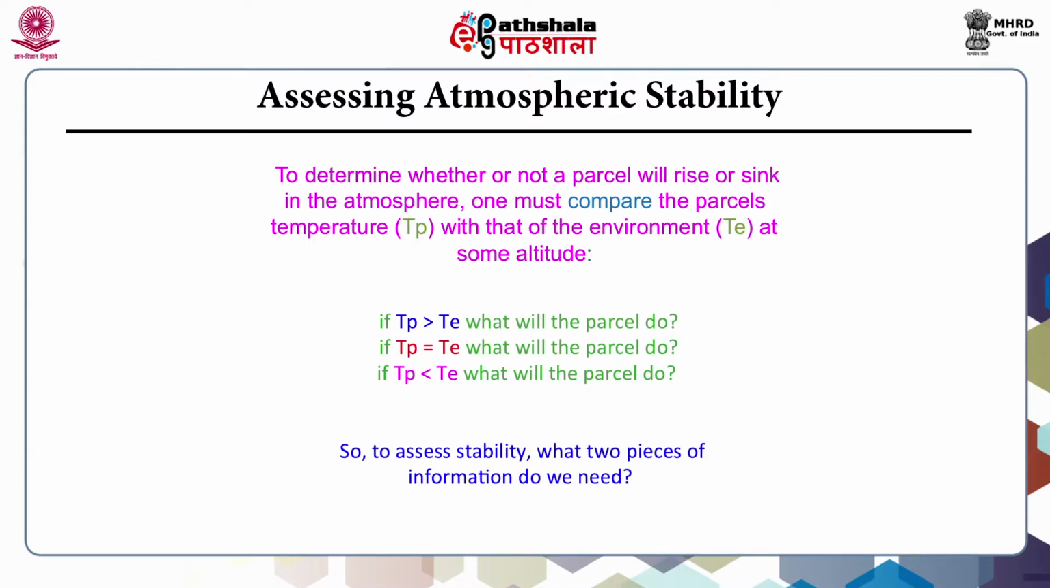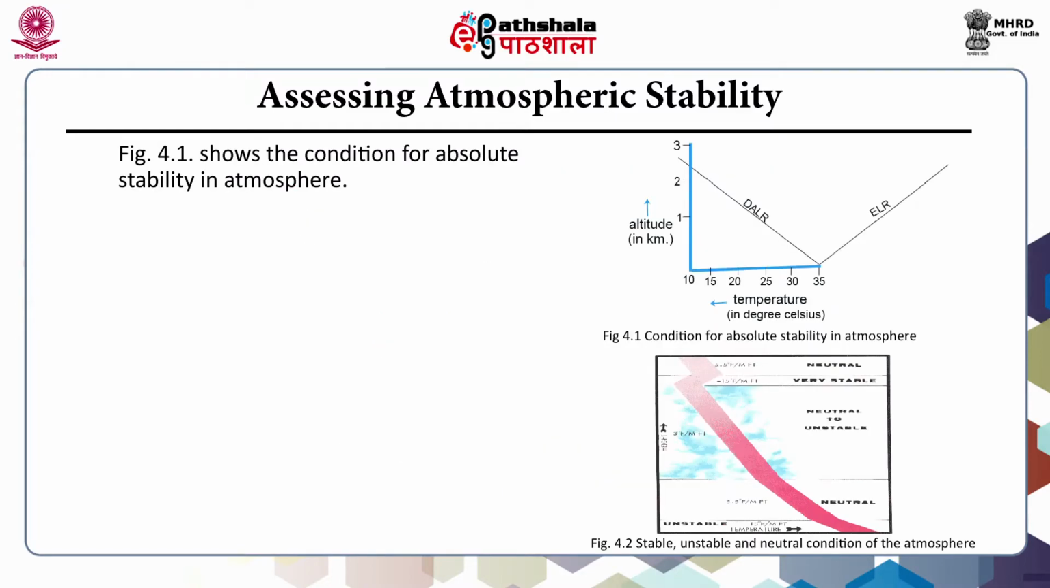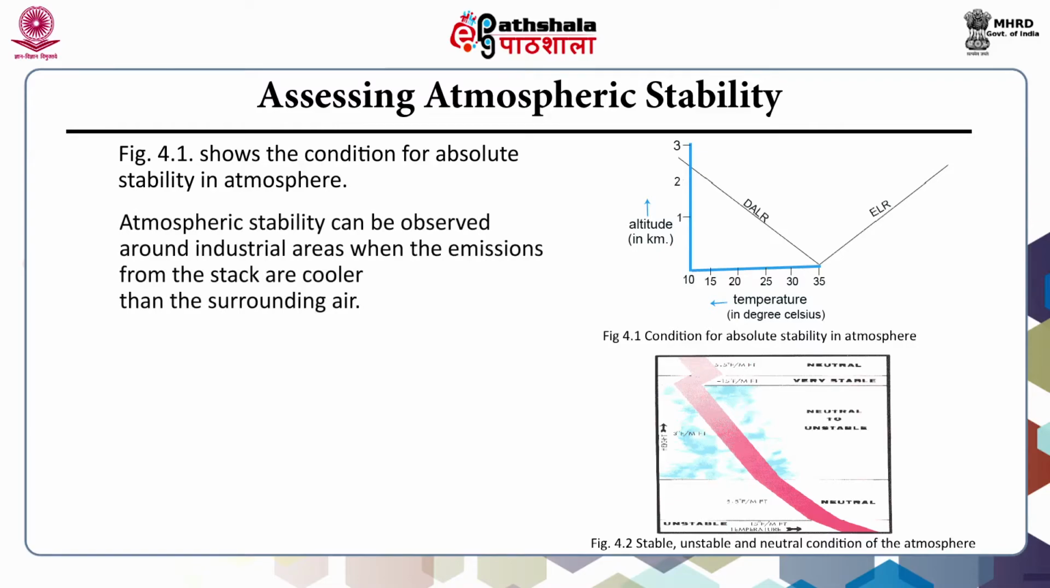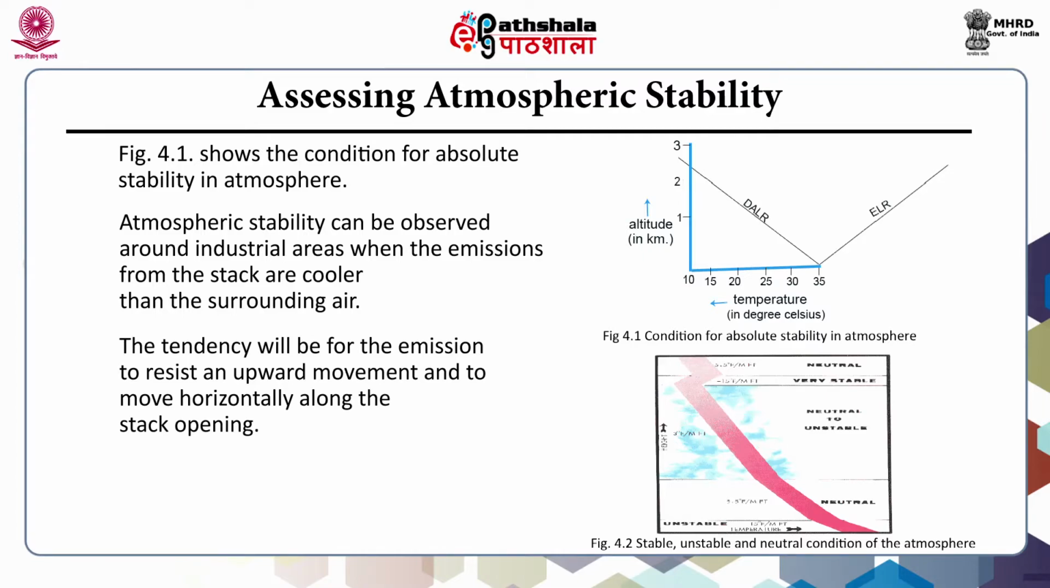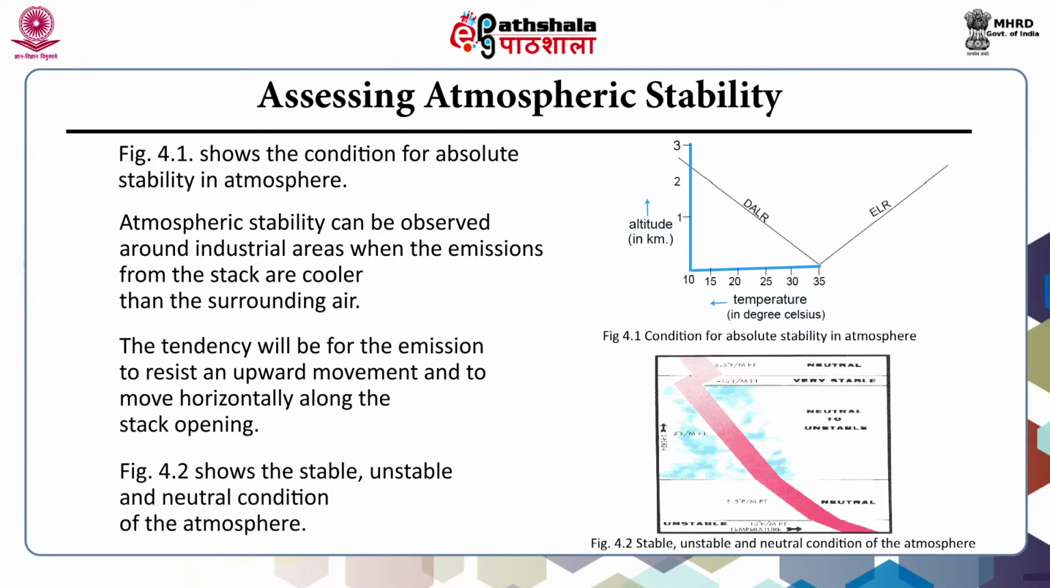This figure shows the condition for the absolute stability in the atmosphere. The atmospheric stability can be observed around industrial areas when the emissions from the stack are cooler than the surrounding air. The tendency will be for the emission to resist an upward movement and to move horizontally along the stack opening. So in this figure, the conditions for the absolute stability in the atmosphere are given. The graph shows the temperature versus the altitude. Here the DALR is equal to the ELR. And in figure 2, it shows the stable, unstable and neutral conditions of the atmosphere.